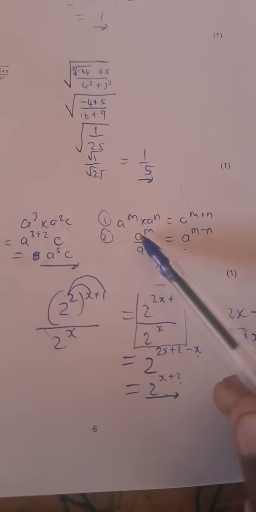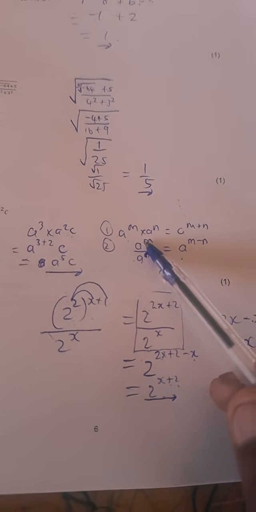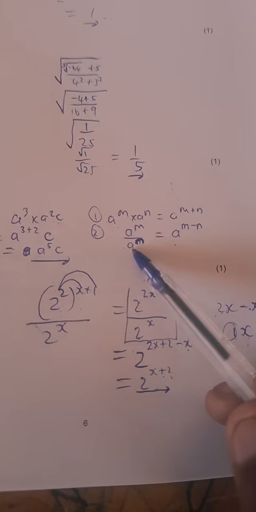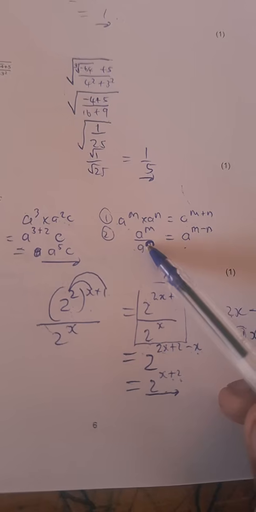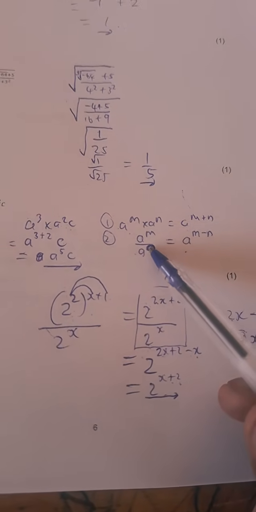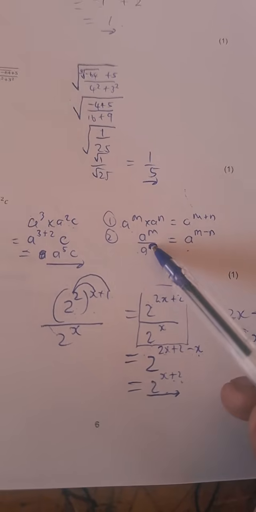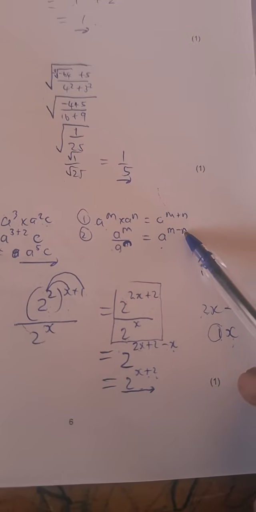In other words, this a to the power m retains its positive exponent sign. But this a to the power n, since it's in the denominator, the exponent n changes its position. It goes to the numerator, which means the sign of the exponent n changes from positive to negative. It is now in the numerator.